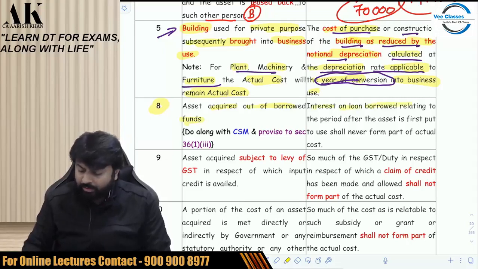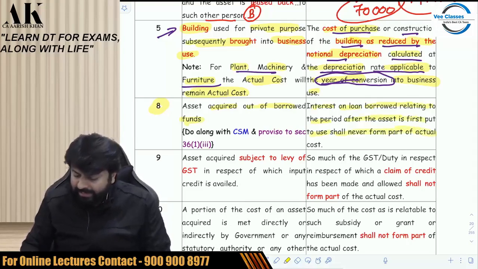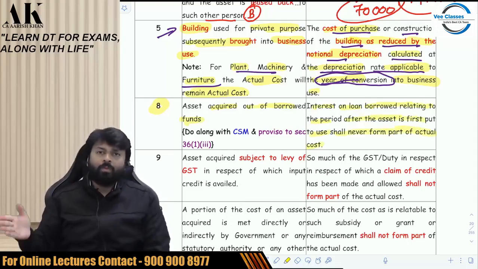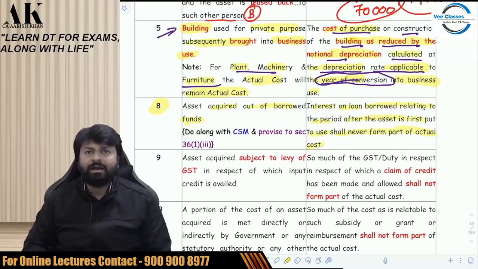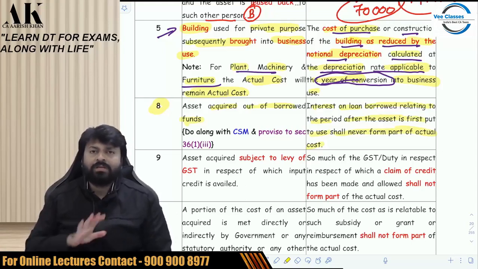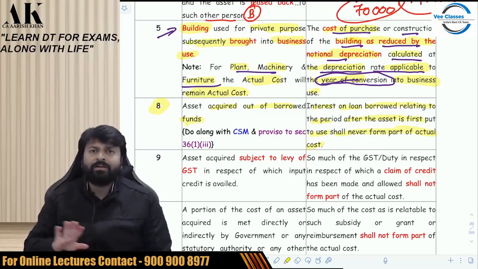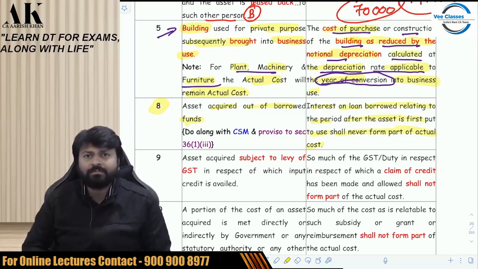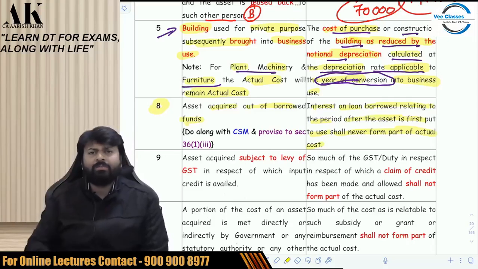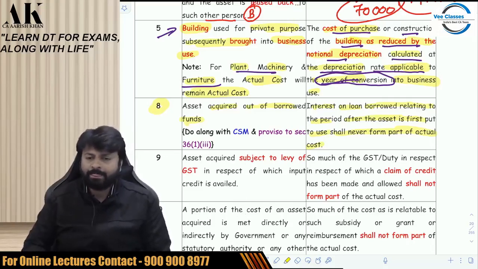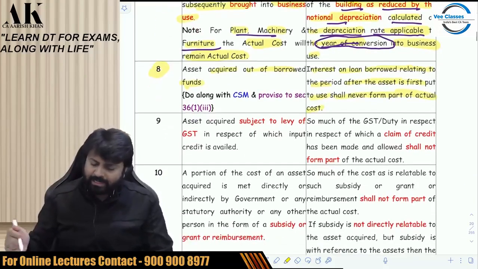Interest on loan borrowed relating to period after the asset is first put to use shall never form part of actual cost. Once the asset is put to use, after that, whatever is the interest cost, that shall never form part of what? Actual cost. It will never be part of what? Actual cost. Is it clear? It will be going directly to the P&L account. And you can claim that as what? As an expense. Okay. Now, next, explanation 9 is a very simple one.